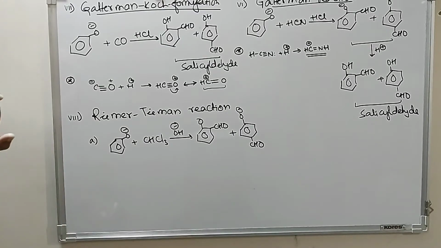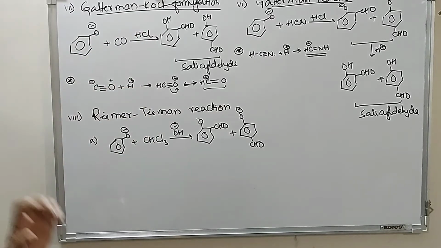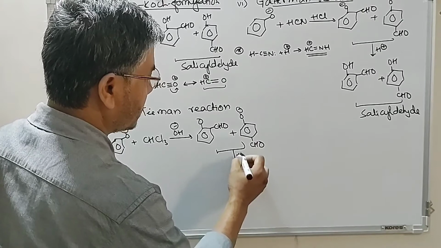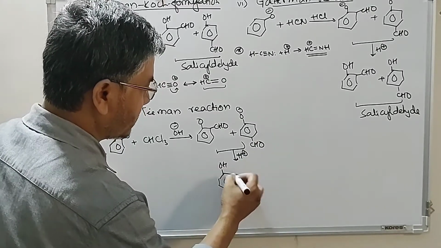So if you look at this, in all these reactions the products are the same but the reagents are different. On acidification this gives you salicylaldehyde, ortho and para salicylaldehyde.